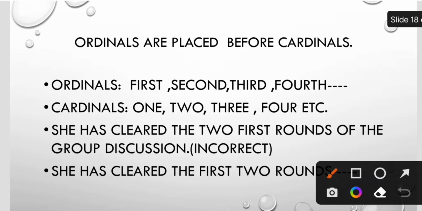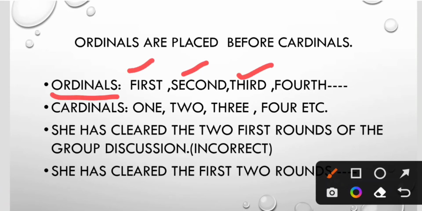Ordinals are placed before cardinals. What are ordinals? First, second, third, fourth, fifth, sixth, seventh, eighth, ninth, tenth. Okay, they are called ordinals. And what are cardinals? One, two, three, four. They are known as cardinals. So we should use ordinals before cardinals.